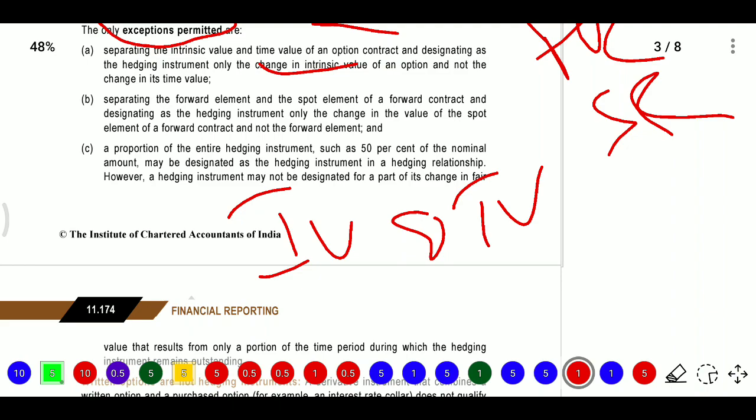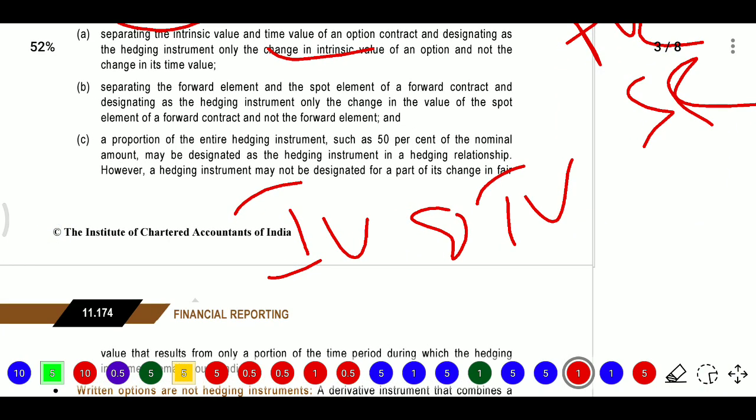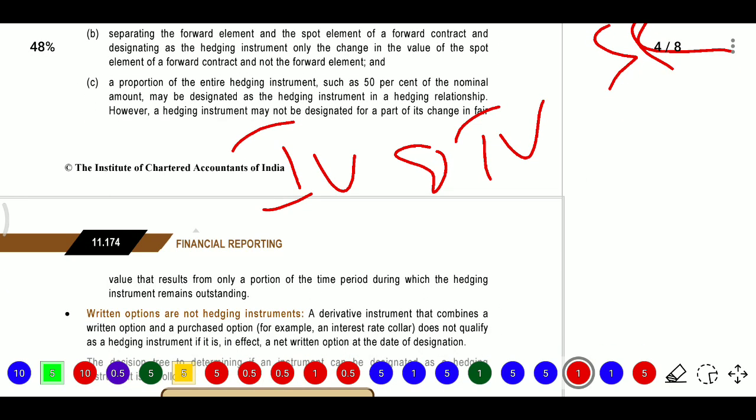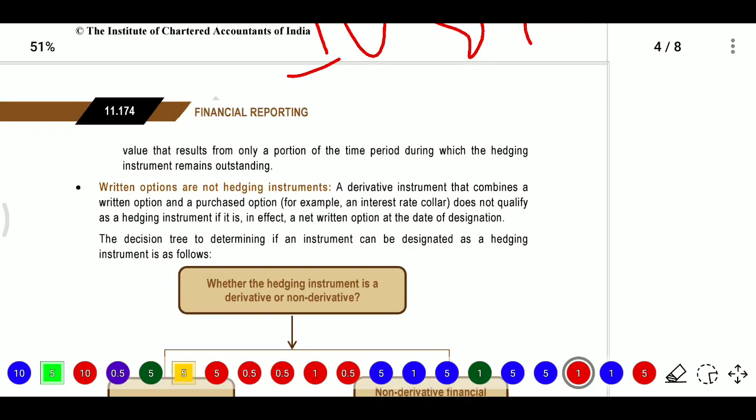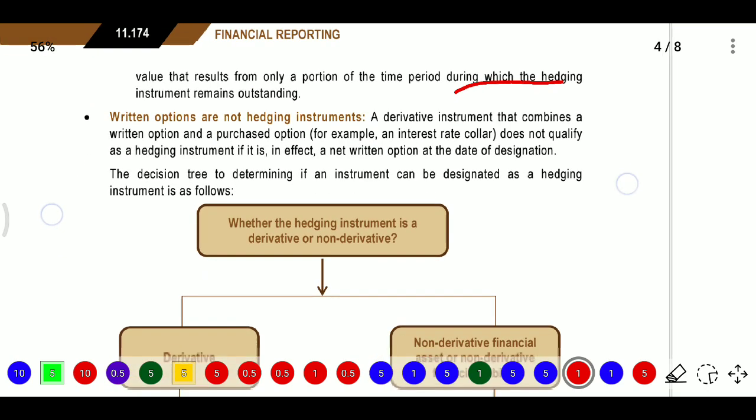And a proportion of the entire hedging instrument, here 50% of the nominal amount, may be designated as the hedging instrument in the hedging relationship. However, a hedging instrument may not be designated for part of its change in value that results from only a portion of the time period during which the hedging instrument remains outstanding. Here, regarding all being FVTPL, there is an exception in derivative cases. One is written option.